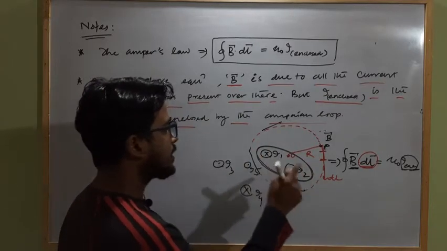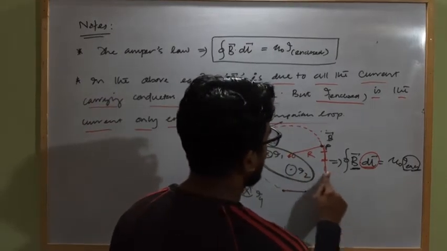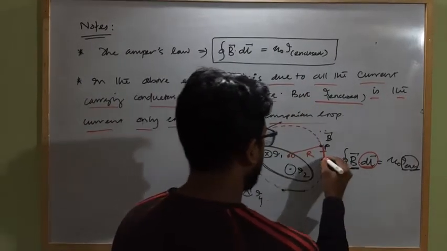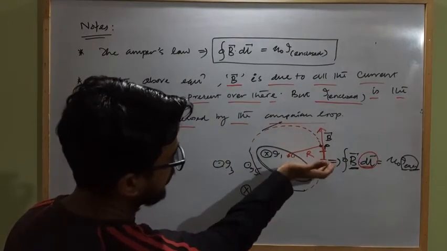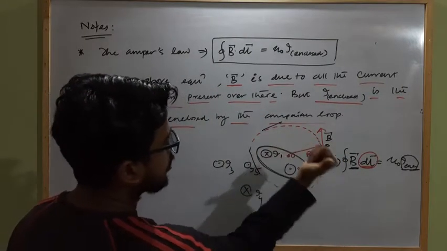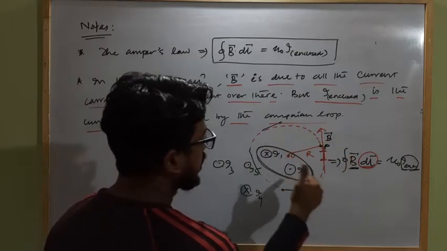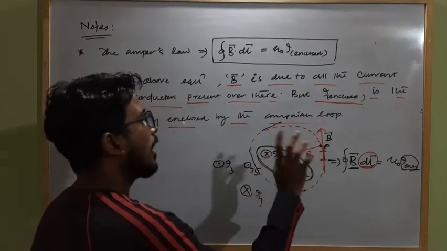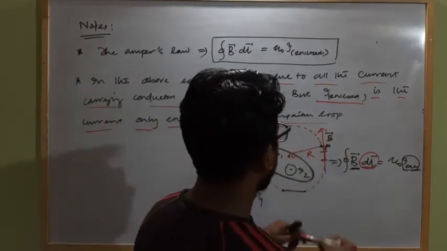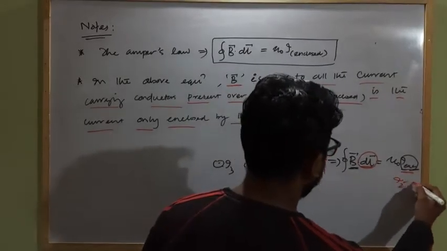So what will be the net? I1 minus I2. If I am considering the dl vector anti-clockwise and curl my fingers along the direction of dl, the thumb shows the positive direction of current. In this case I2 is outward, so it will be taken as positive, and I1 is taken as negative. So for anti-clockwise dl, I enclosed becomes I2 minus I1.